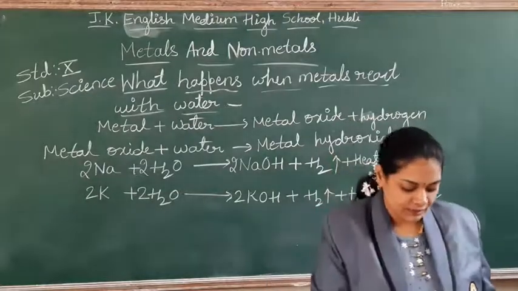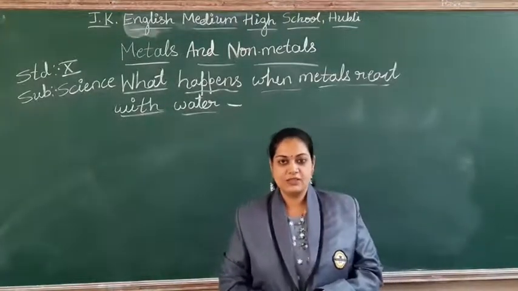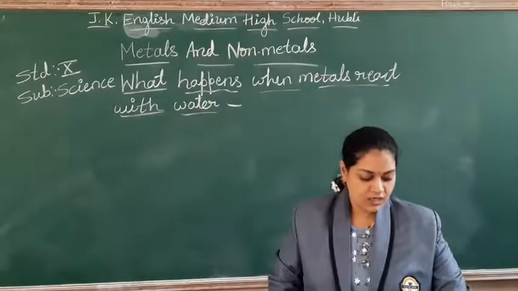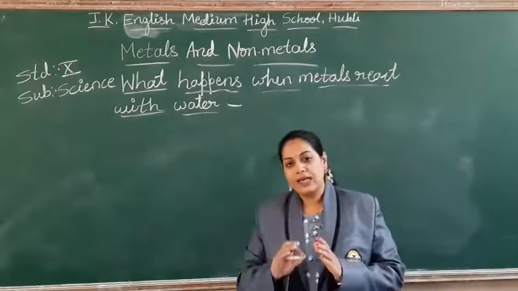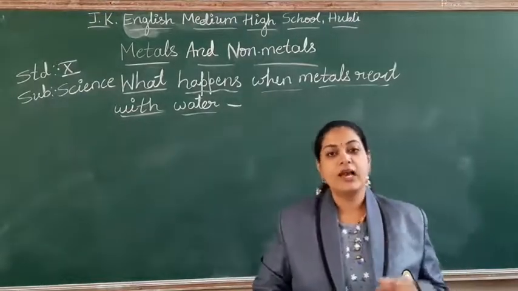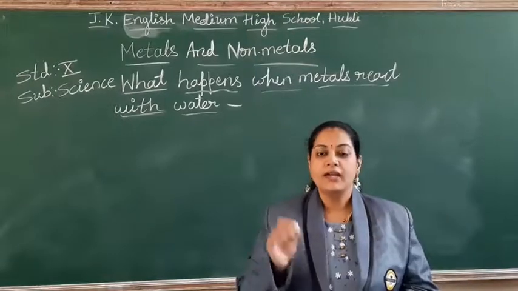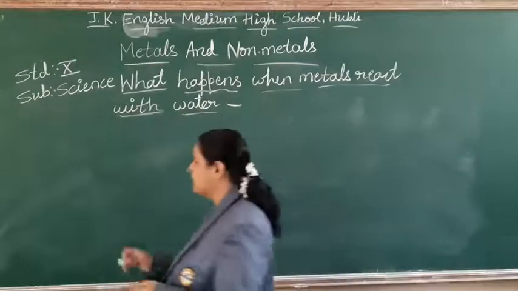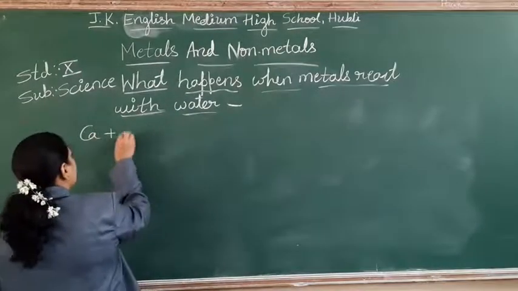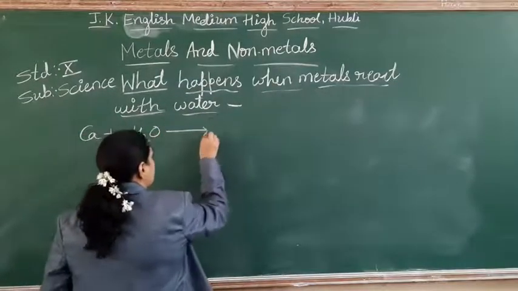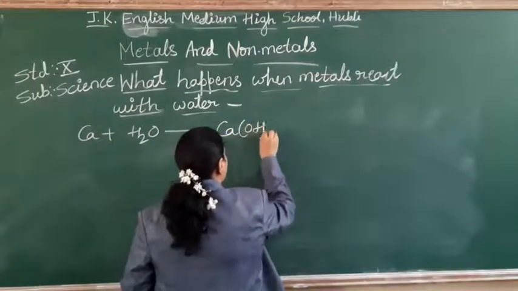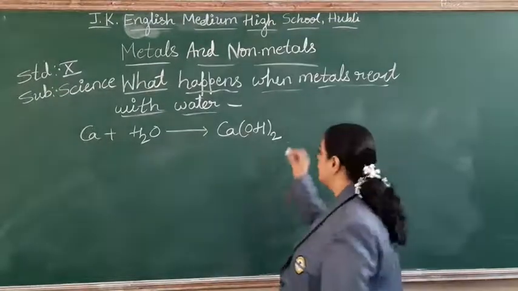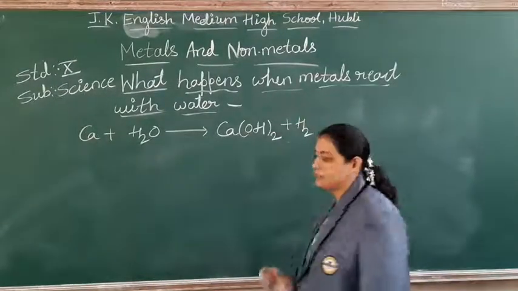Right? Next example, students. We'll take the example of calcium metal. This calcium is less violent. When you compare calcium with sodium, potassium and all, it is very less violent. So take the calcium, put it in the water. Calcium plus water, you are going to get calcium hydroxide, Ca(OH)2, plus hydrogen.